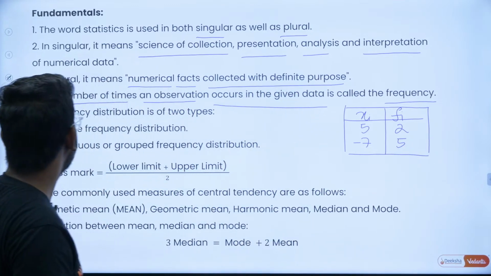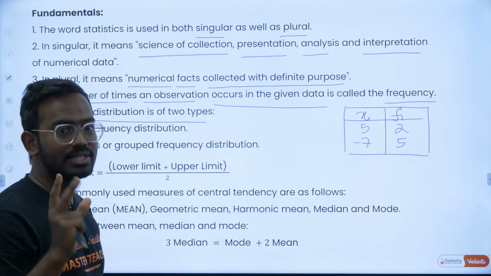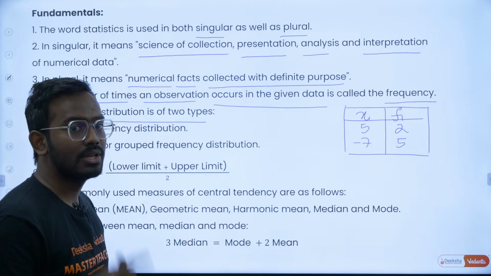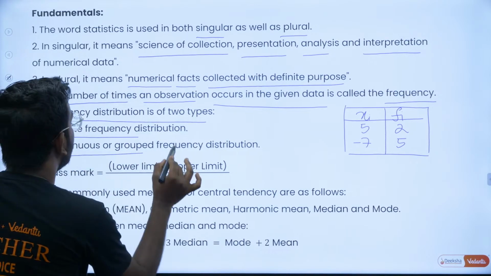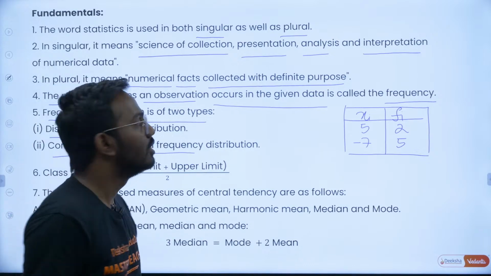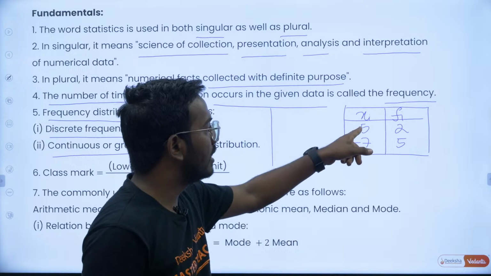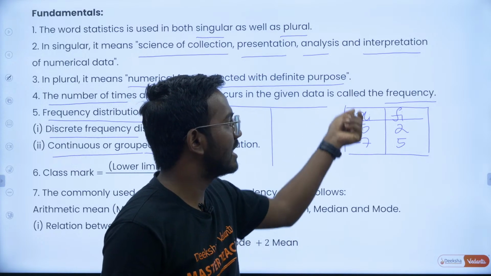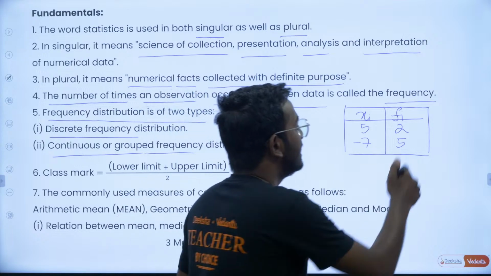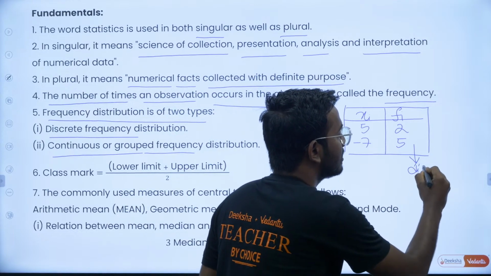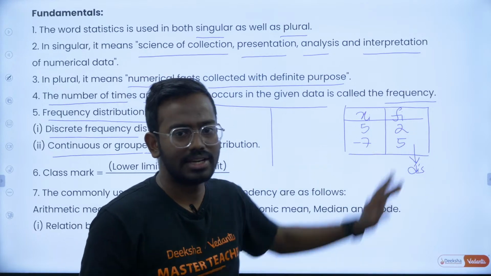Hope this is clear. Next, frequency distribution can happen in two types. One is called discrete frequency distribution. The second one is called continuous or grouped frequency distribution. This is basically a discrete frequency: one particular xi, that is the observation or the entry, repeated these many times. Discrete means separate numbers repeated so many times, that is the frequency.